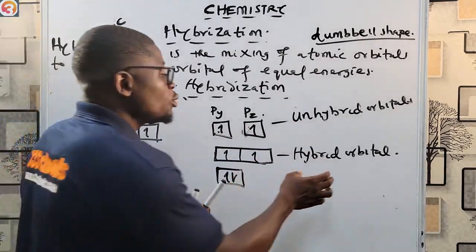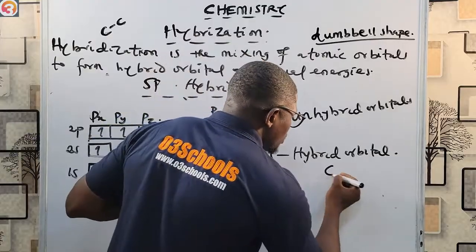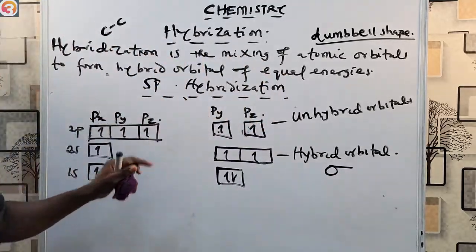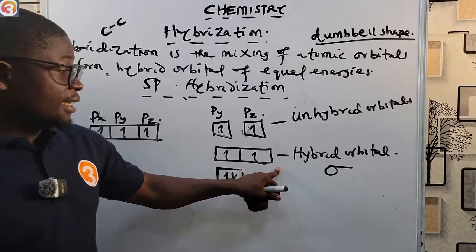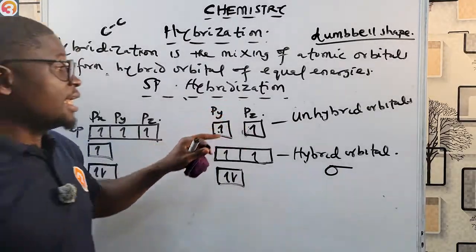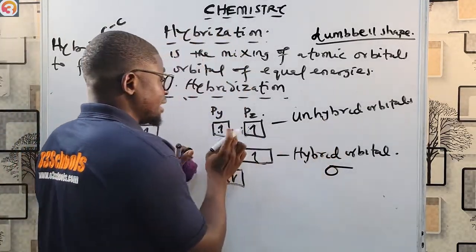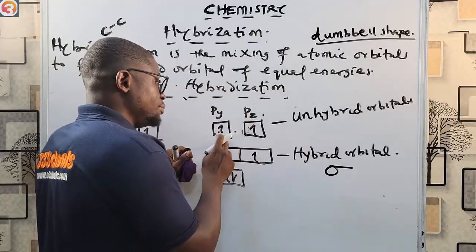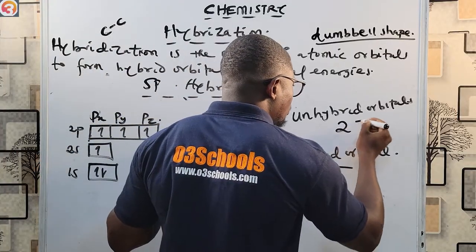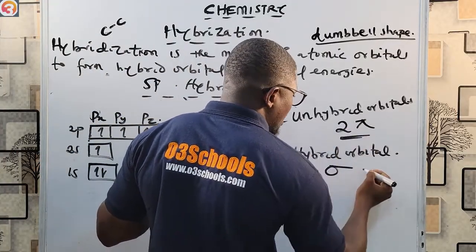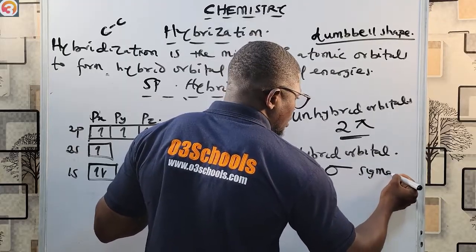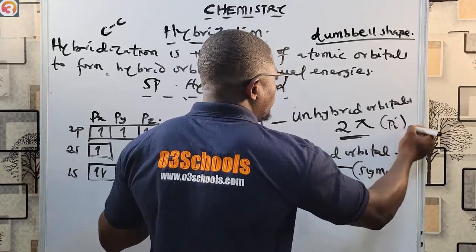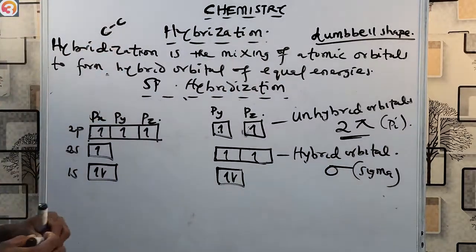Because it has 1 hybrid orbital, that means there is 1 sigma bond in sp hybridization. And how many unhybrid orbitals are here? 2 unhybrid orbitals, that's py and pz. So I'm going to have 2 pi bonds. 1 sigma bond and 2 pi bonds in sp hybridization.